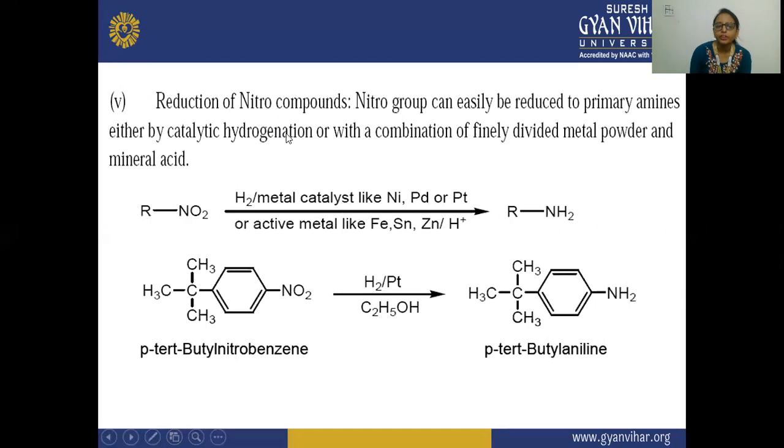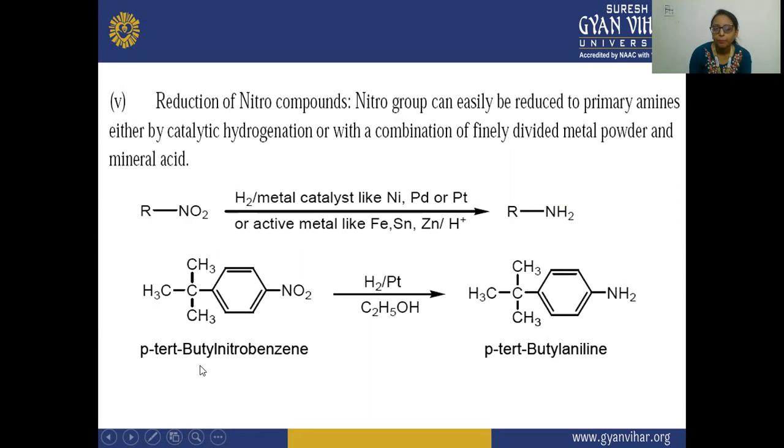Fifth is your reduction of nitro compounds. So here the nitro group can easily be reduced to a primary amine either by catalytic hydrogenation or with a combination of finely divided metal powders and mineral acid. So you can see this is your nitro compound, and here it is reduced to a primary amine in the presence of hydrogen, or you can take a metal catalyst, that is nickel, platinum, or palladium. And here active metals like Fe, Sn, Zn, with H plus.